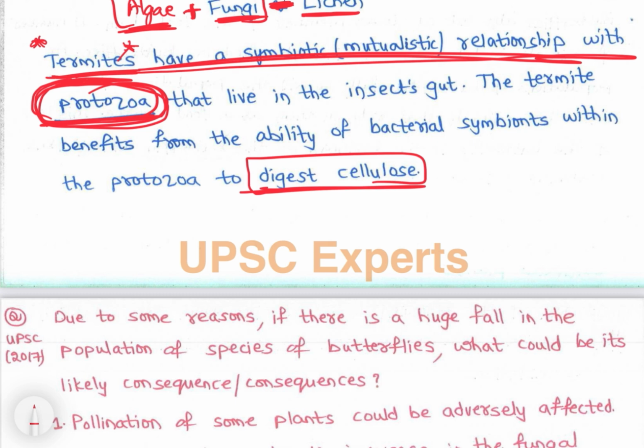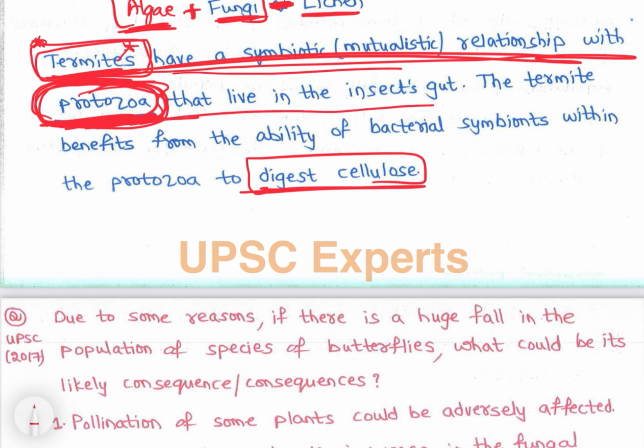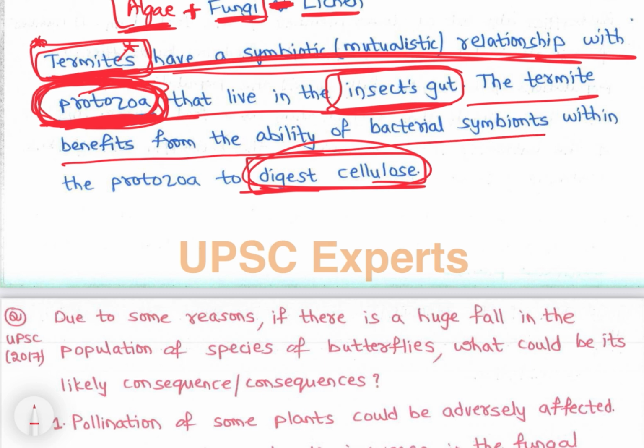So because of the protozoa present in the stomach of termites, it is a symbiotic relation that lives in the insect's gut. Okay? The protozoa in the gut help in digestion. The termite benefits from the ability of bacterial symbionts within the protozoa to digest cellulose, right?